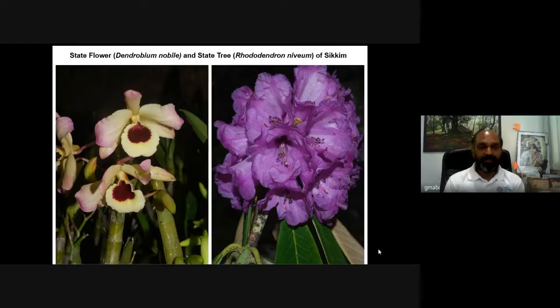Then coming to the state of Sikkim, the Sikkim state flower is Dendrobium nobile. This is an epiphytic, very interesting orchid species. Then we have the Sikkim state tree, Rhododendron niveum. This is a very interesting flower. Look at the flower color.